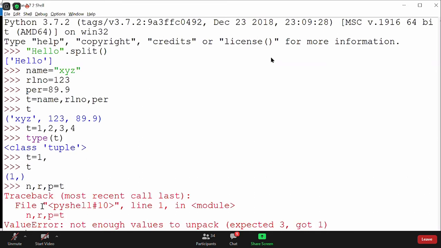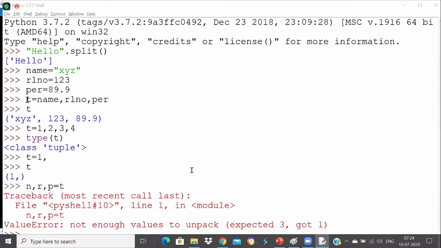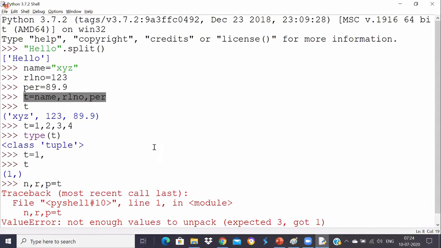When I press enter, it says not enough values. Because I changed the tuple, it's saying there are not enough elements to unpack. In the tuple now we got only one element and we asked it to fill these three variables, because I overwrote this statement.